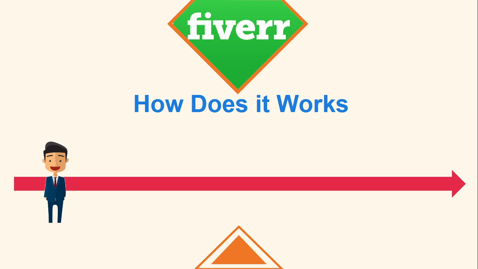So what happens is, there's a particular person who is looking for some task to be done. For example, let's say he's Sam, and Sam wants some birthday cards to be designed. So Sam comes to Fiverr and types in the search box "birthday cards".